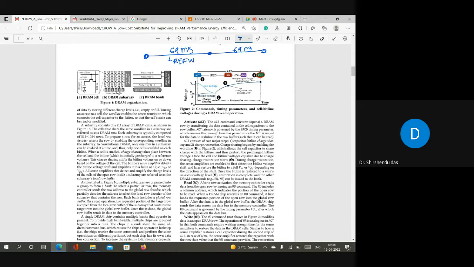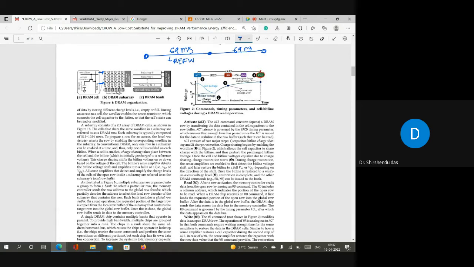But actually this is the worst case scenario. Suppose out of all these rows here, these two rows are weak rows. The 64 millisecond is for these two weak rows. If you don't refresh these weak rows within 64 millisecond, the content of these two rows will be discharged. But the other rows are strong rows. It has been found that the strong rows can hold a charge up to 3x time.